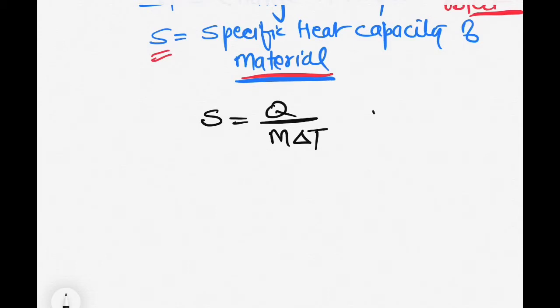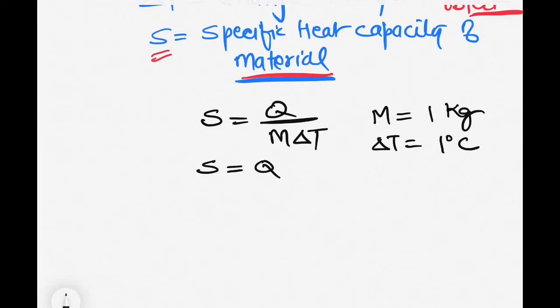Now for mass of any object, when we take 1 kilogram of mass and we increase the temperature delta T by 1 degree centigrade or 1 Kelvin, then this equation becomes s equal to Q. And that is what the specific heat capacity of material.